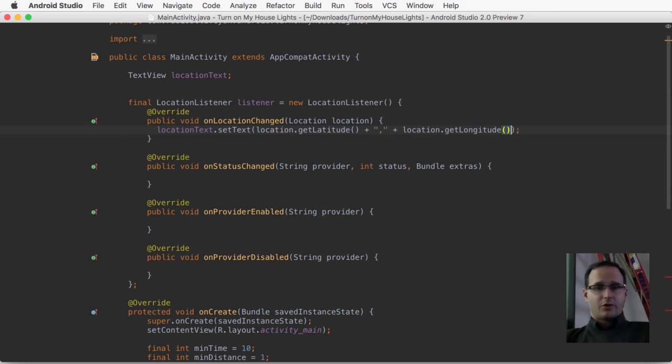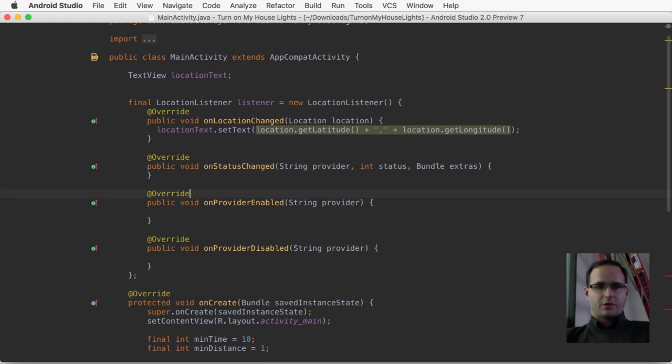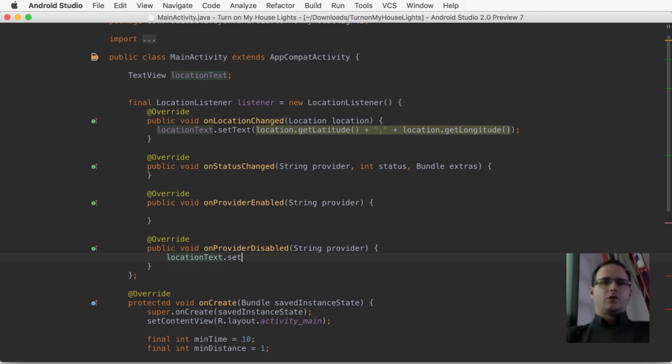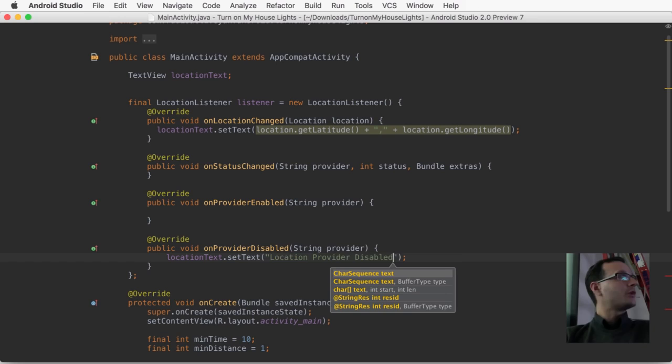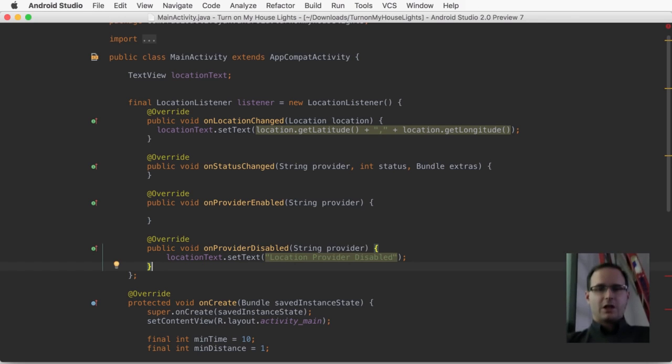If our location provider is disabled, we'll want to update the text to say as much. Now in the real world, you're going to want to do something there, which is most likely find a different location provider to use. This is usually the GPS got turned off for some reason. But again, for our purposes, we just want to be able to see what is happening.